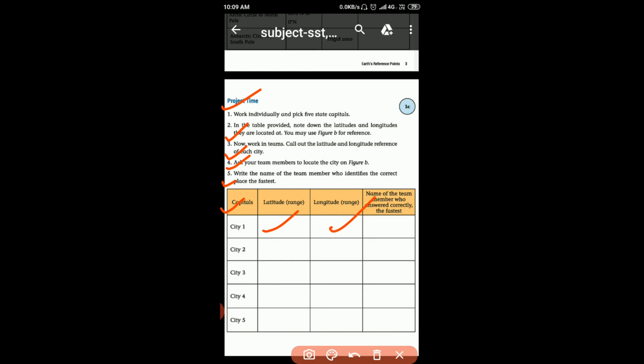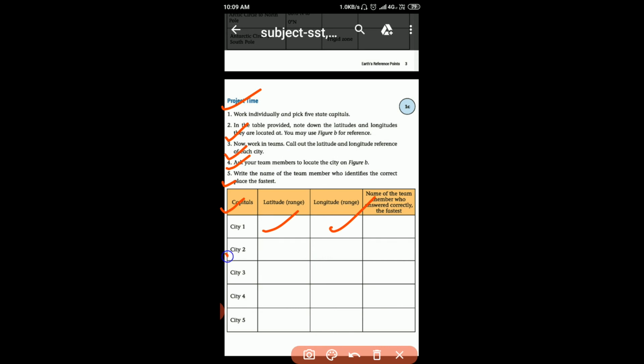Gandhinagar's latitude is 23.2156 north and longitude 72.6369 degrees east. Done it? Gandhinagar is the capital of Gujarat.